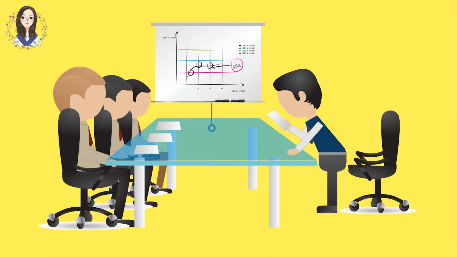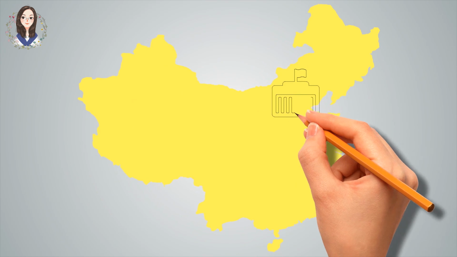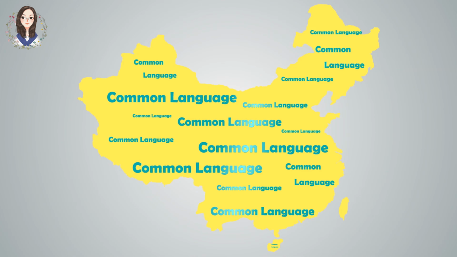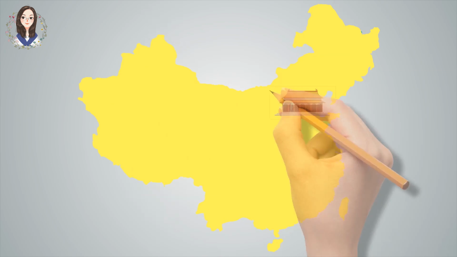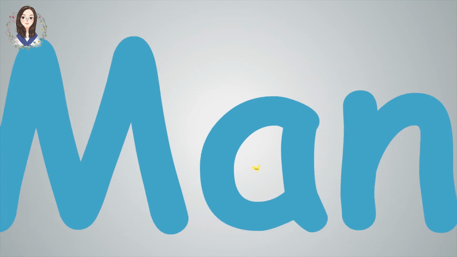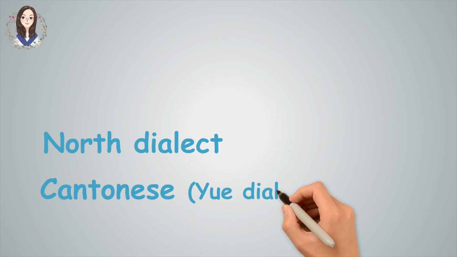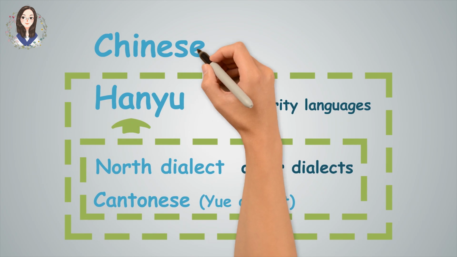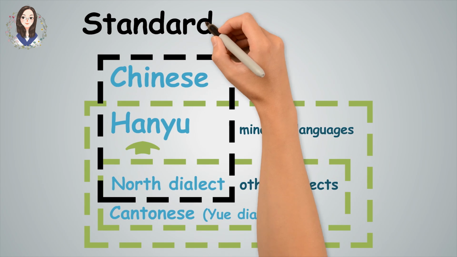In order to let everyone understand each other better, the government decided to promote a common language across the entire country, which is based off Beijing's dialect and is what we refer to as Mandarin today. Although the names are different and they are all related to each other, these names can be used interchangeably when referring to standard Chinese.